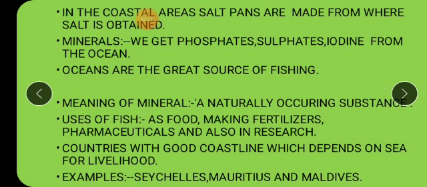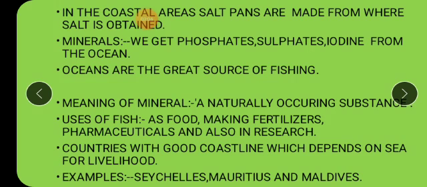Uses of fish. Why is fishing more in the oceans? Fishing is carried out on a large scale in oceans. But what are the uses of fishes? You can use fish as food, the best possible use. Even these fishes can be used to make fertilizers, children. I hope you know the meaning of fertilizers. Fertilizers are nothing but nutritious food for plants. The plants can grow very well with the help of these fertilizers. It is the extra nutritious food which we give to the plants, and such fertilizers are made from the fishes.